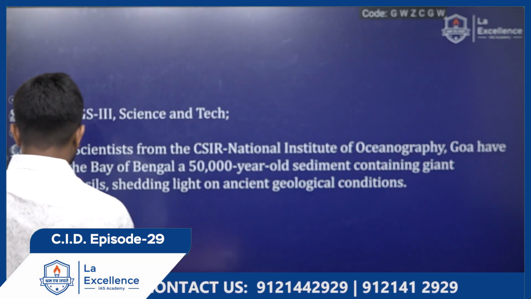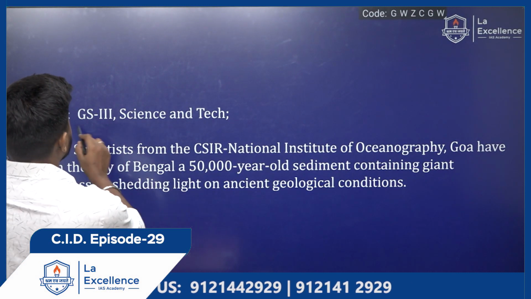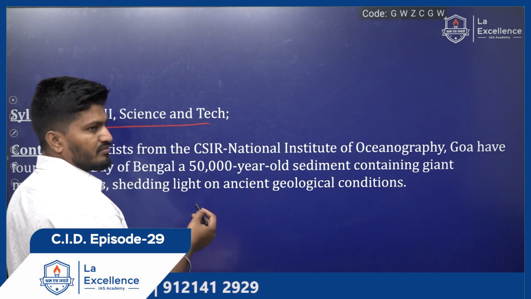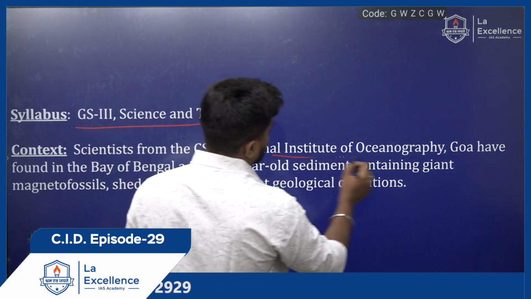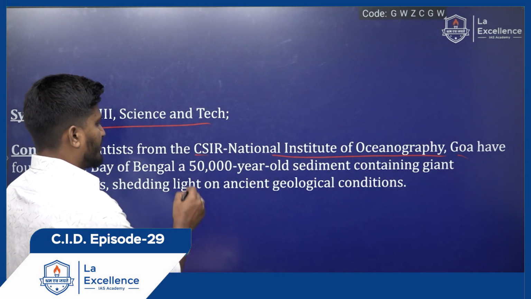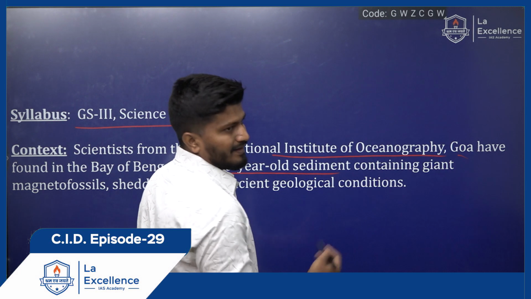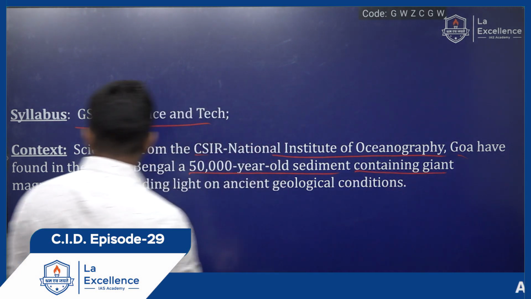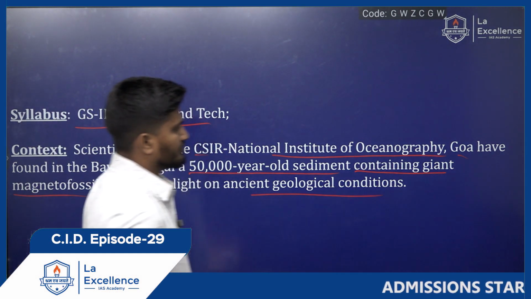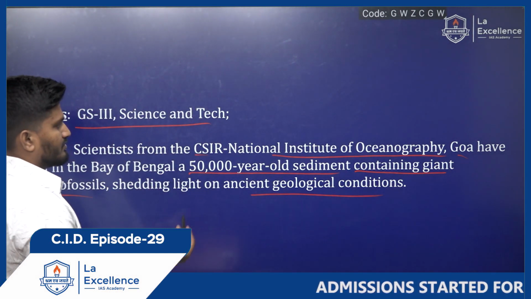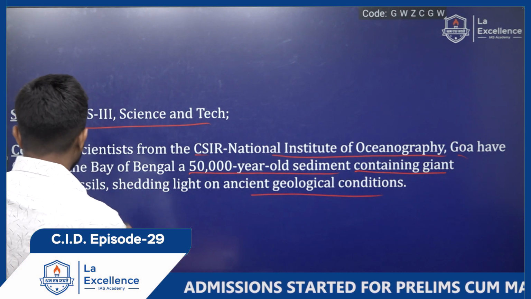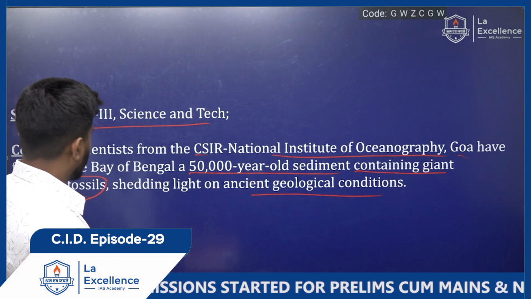In the syllabus it comes under GS3 Science and Technology, and the context is scientists from the CSIR-National Institute of Oceanography, Goa, have found that in the Bay of Bengal, a 50,000-year-old sediment contains giant magnetofossils, which sheds light on the ancient geological conditions. In simple words, there was an old sediment of 50,000 years, and in that sediment they were able to find giant magnetofossils. So you'll understand what magnetofossils are.